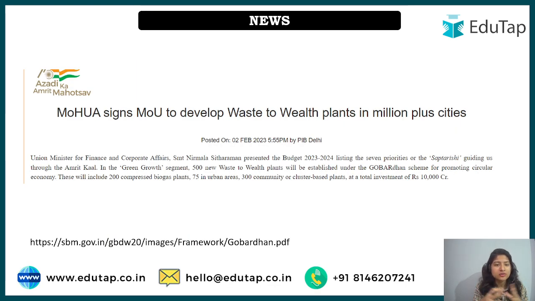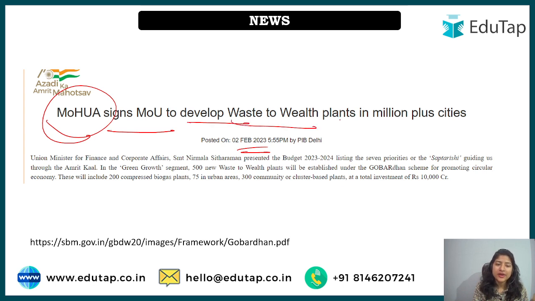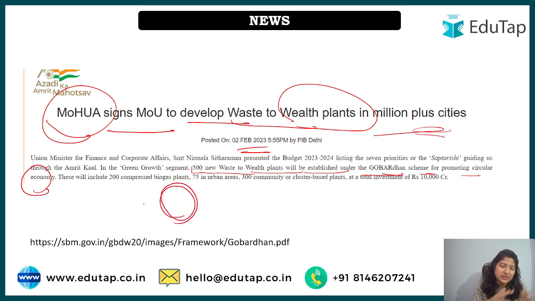So that was all about the scheme, and this is the latest news of 2nd February 2023. Ministry of Housing and Urban Affairs signed an MOU to develop waste to wealth plants in million plus cities. Here, it is an important line. 500 new waste to wealth plants will be established under the GOBARdhan scheme for promoting the circular economy. Circular economy means everything is circular in nature.